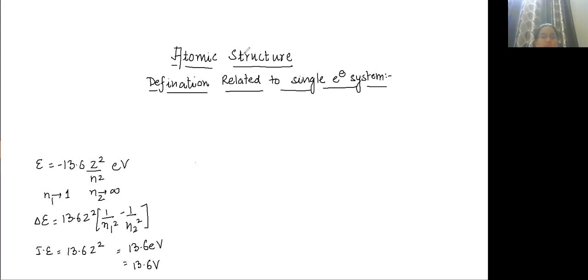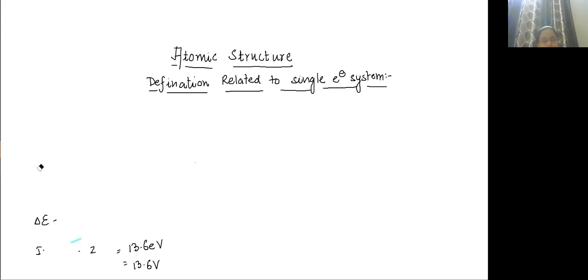Clear? So this is what we have discussed in the last class. Any doubts to anyone?